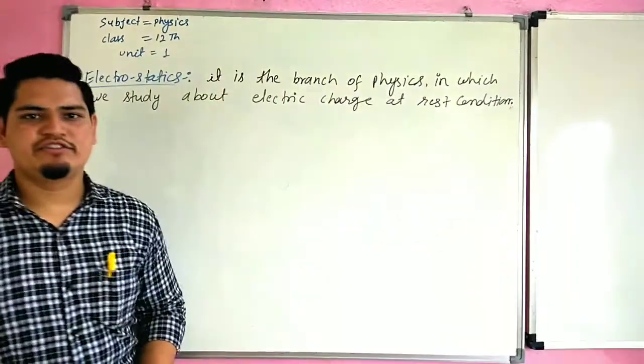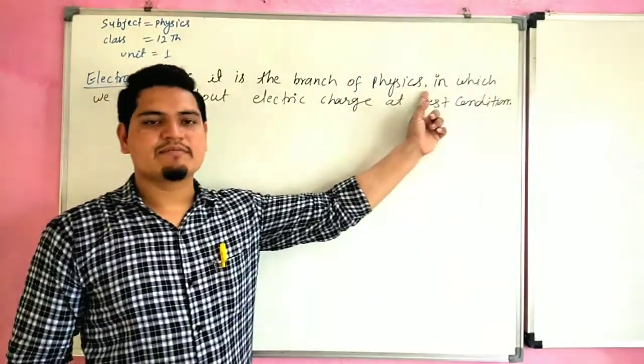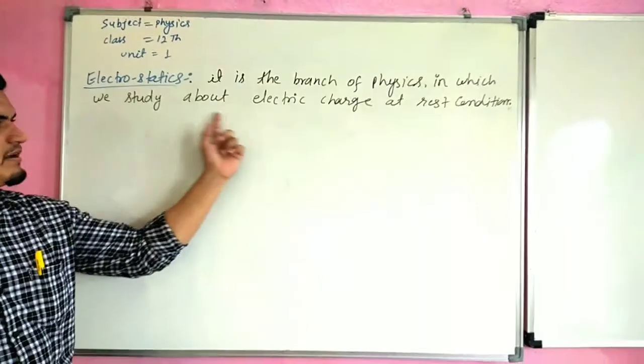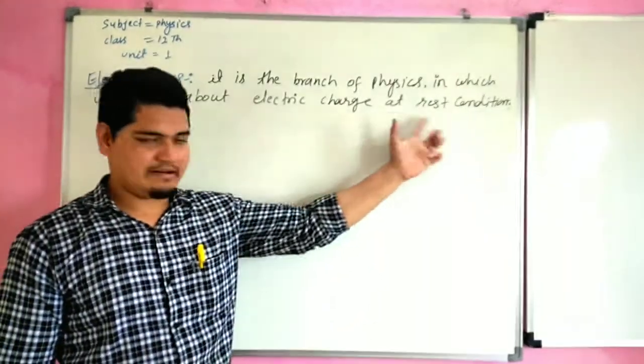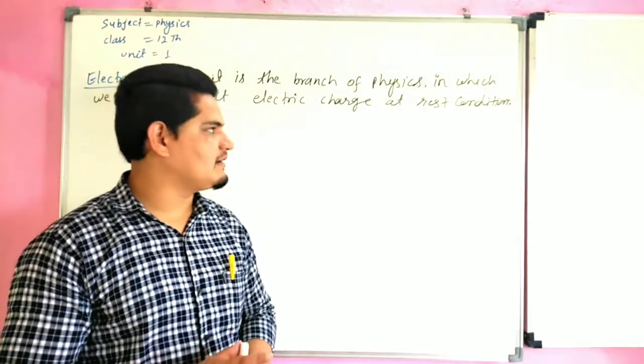So remember the point, charge should be at rest condition. It is the branch of physics in which we study about electric charge at rest condition.